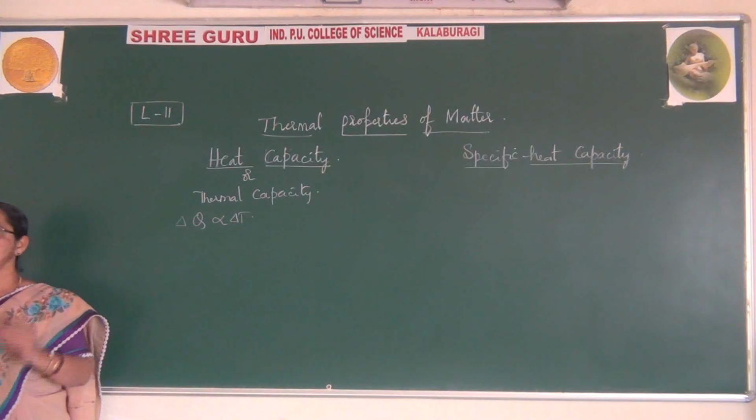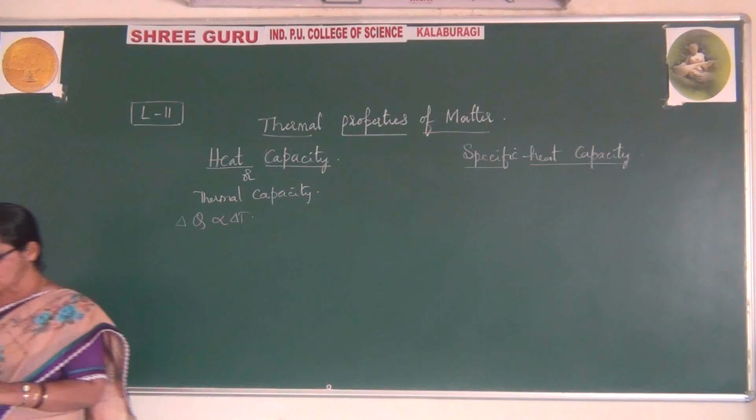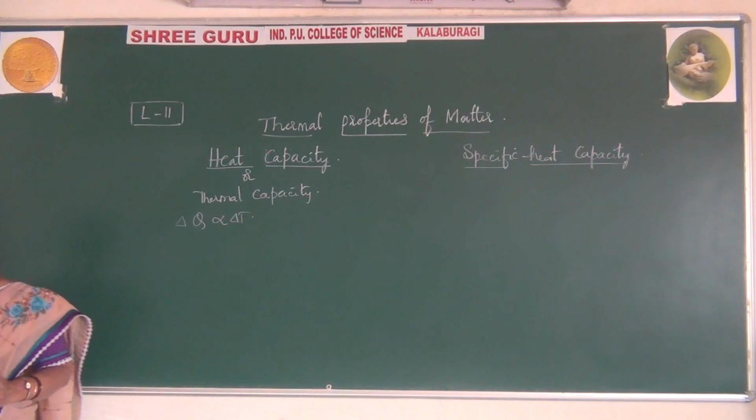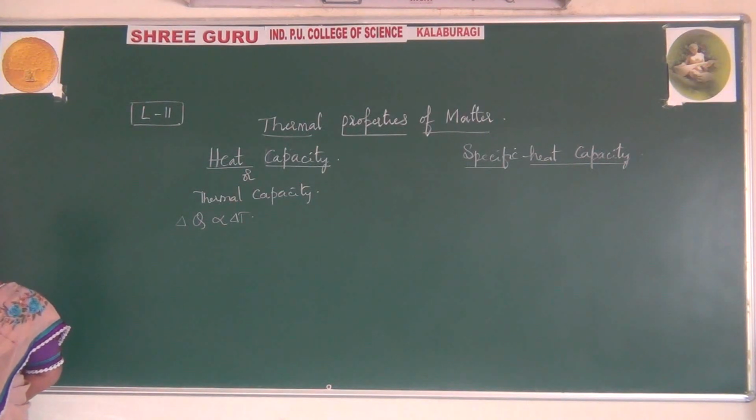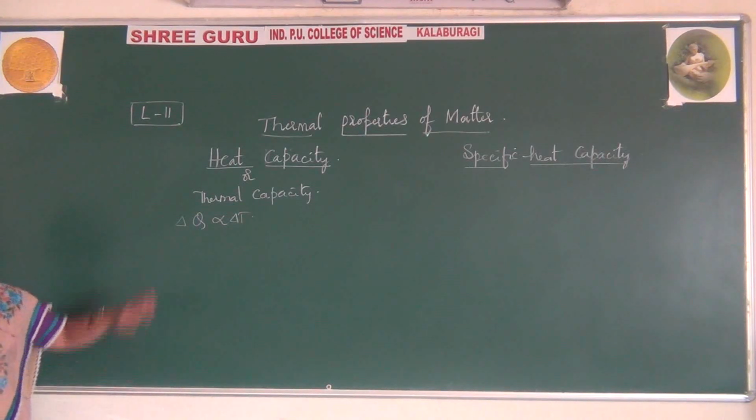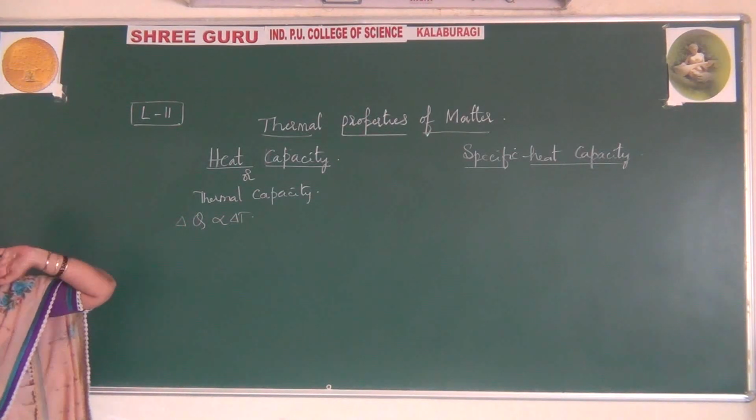So I can say if you have a whole body, and you are raising its temperature by 1 degree centigrade, then that is called thermal capacity. The amount of heat given to a substance to raise its temperature by 1 degree centigrade for the whole body is called thermal capacity.